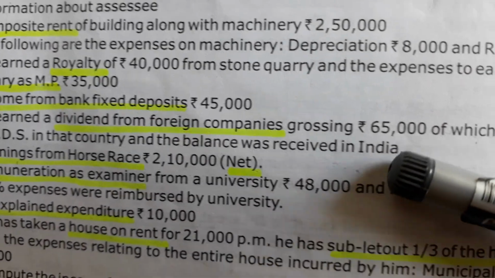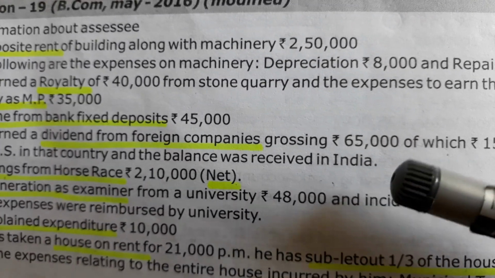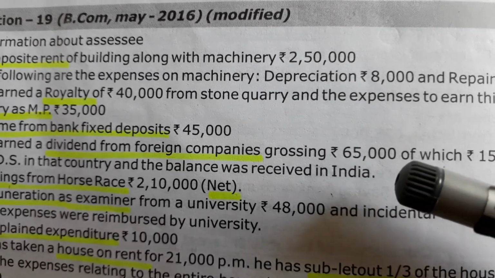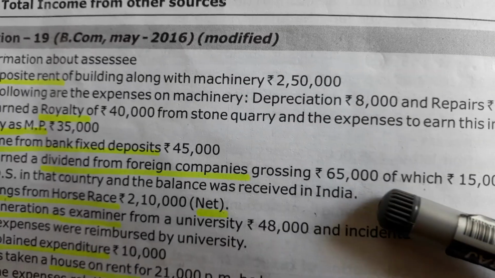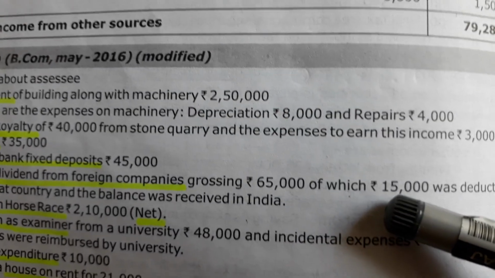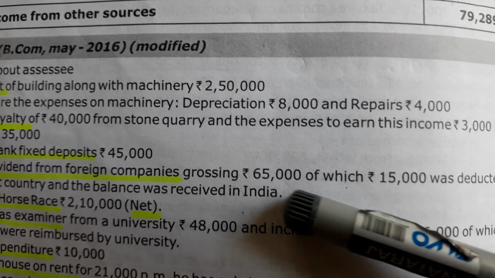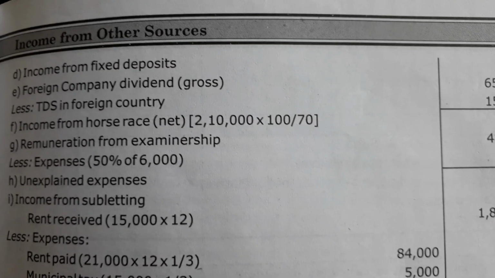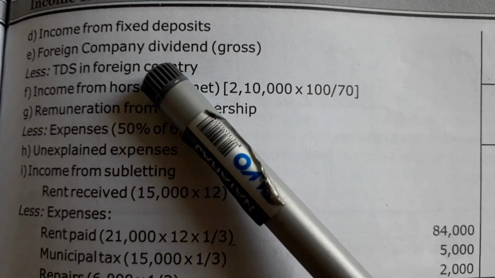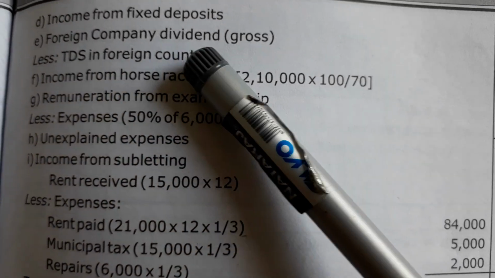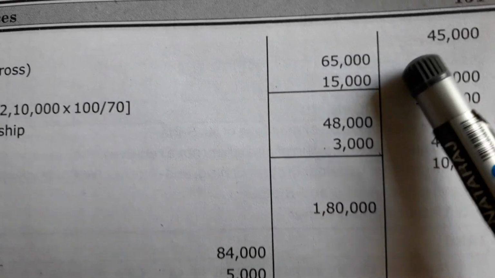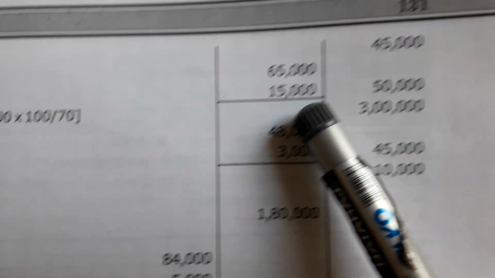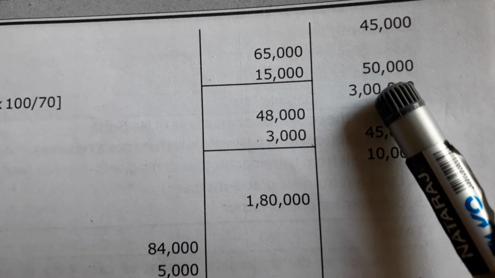Only the net amount is received in India, so only that much we have to take for the calculation. So 65,000 minus 15,000 TDS, the remaining net amount received in India, should be taken into consideration. Foreign company dividend gross amount minus TDS in the foreign country: 65,000 minus 15,000, rupees 50,000.